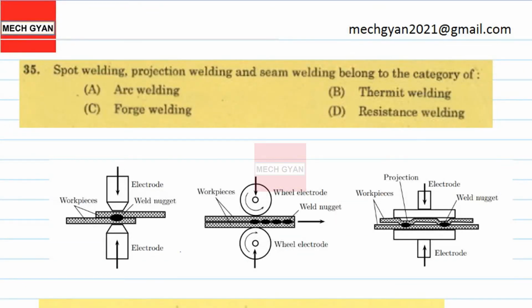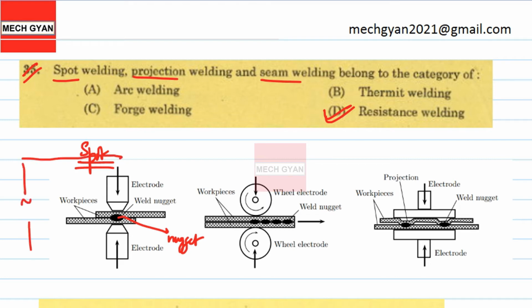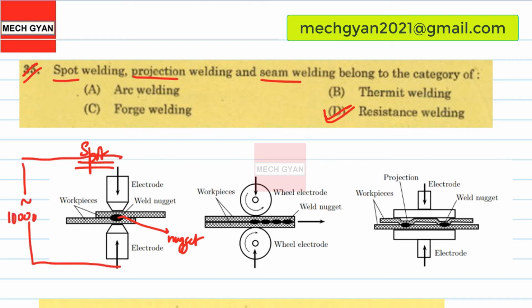Question number 35. Spot welding, projection welding and seam welding belong to the category of. So just a straightforward question, answer is option D, resistance welding. Resistance welding can be classified into spot welding, seam welding, projection welding. The below figure shows the spot welding process. Only one spot is produced. This is the welded nugget, and as discussed earlier, it's a high current, low voltage process with approximately 10,000 amps.